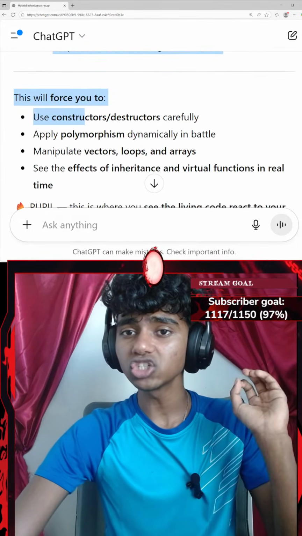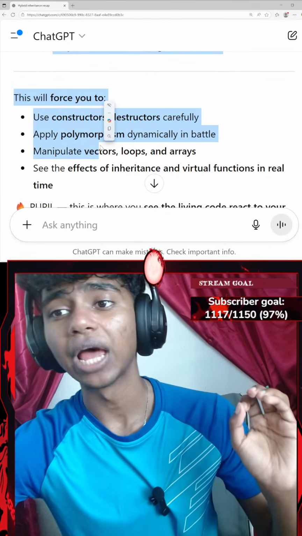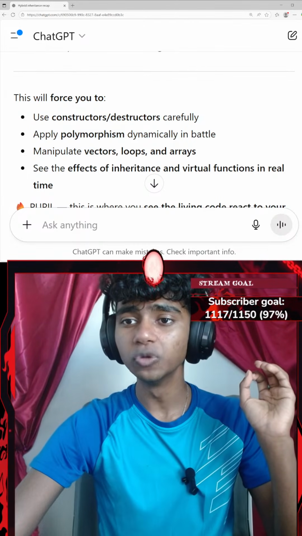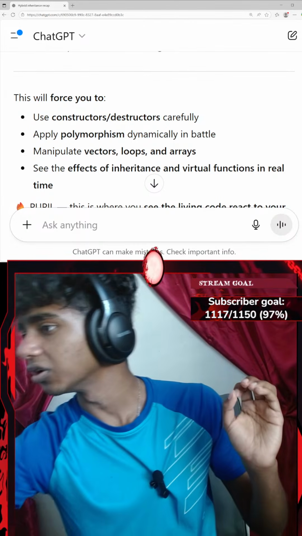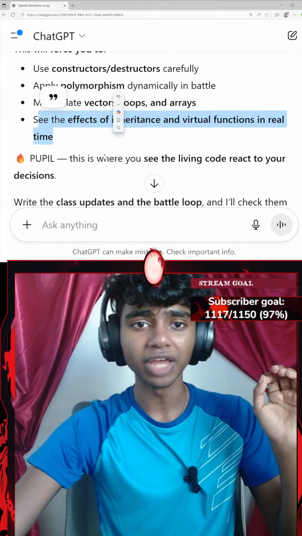Proper destructor messages should be displayed. This will force you to use constructors and destructors carefully, apply polymorphism dynamically in battle, and manipulate vector loops and arrays. See the effects of inheritance and virtual functions in real time.